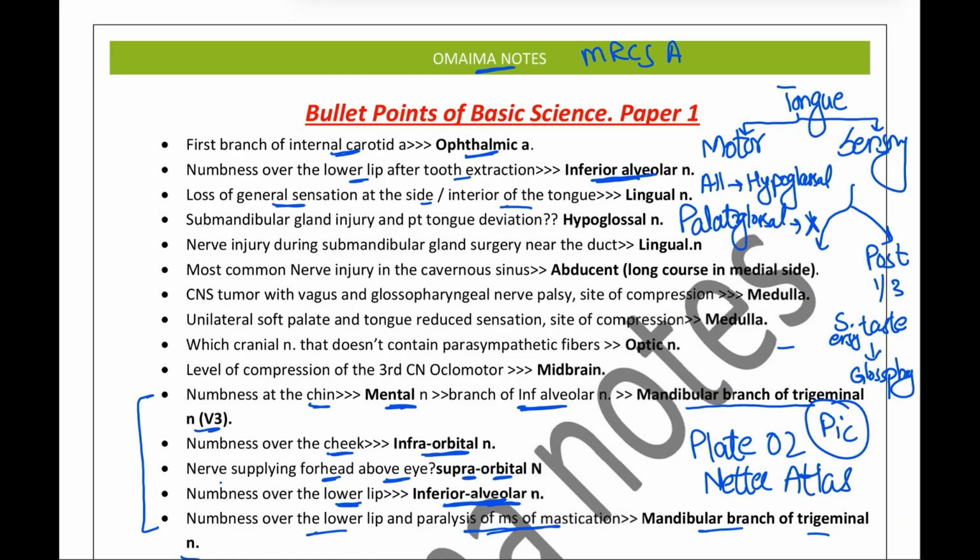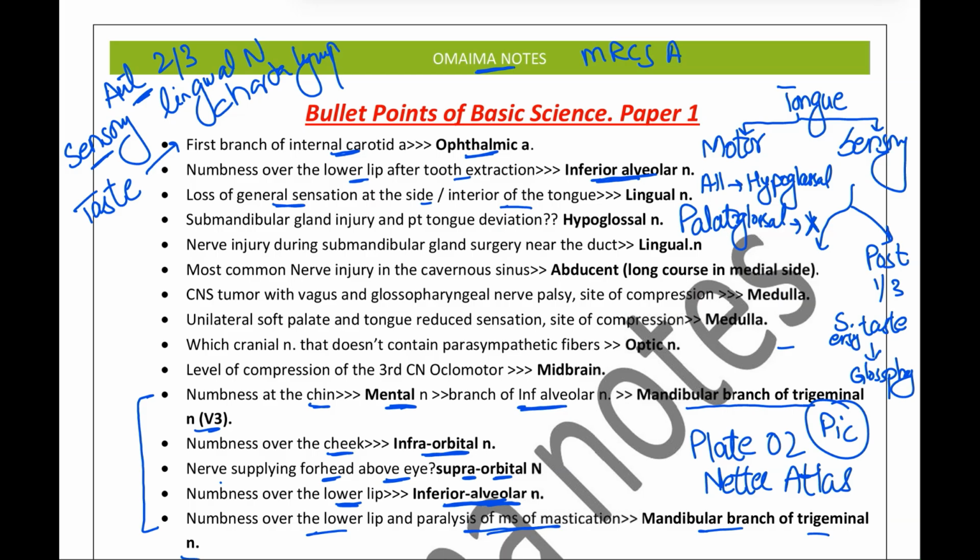So regarding the anterior 2/3 of the tongue, it has two separate innervations, that is the sensory and the taste. Now for the sensory supply of the anterior 2/3, we have the lingual nerve. For the taste sensation from the anterior 2/3, we have the chorda tympani.